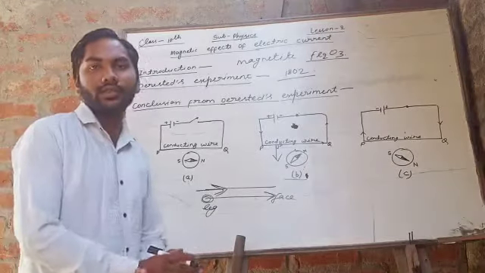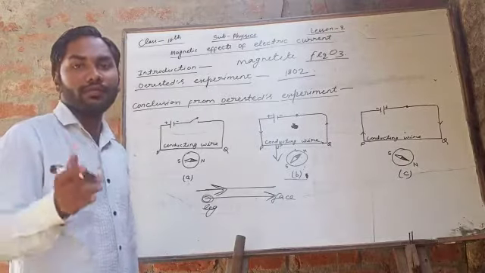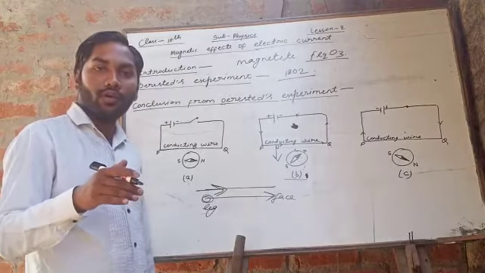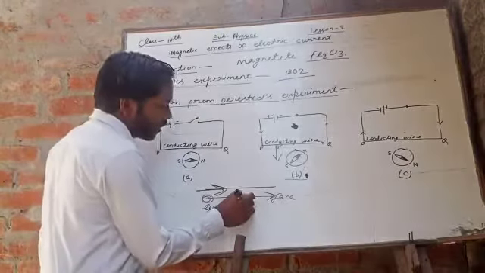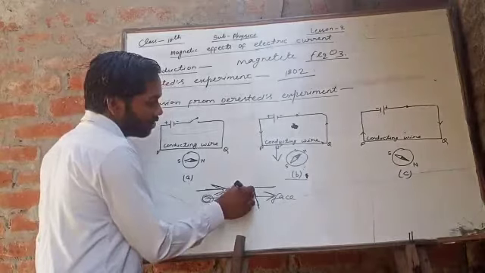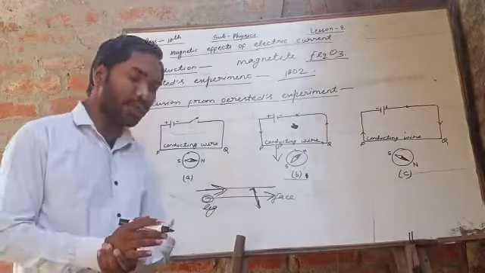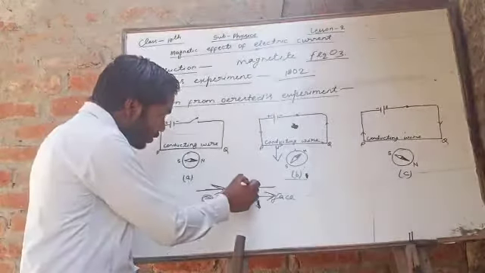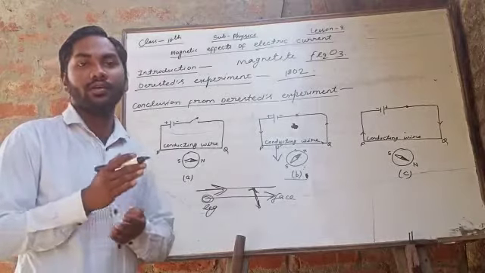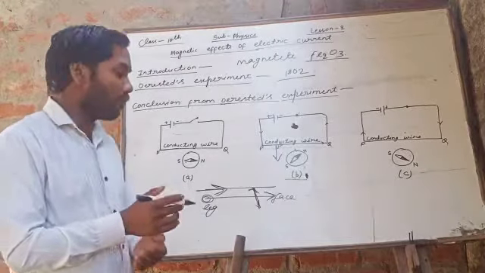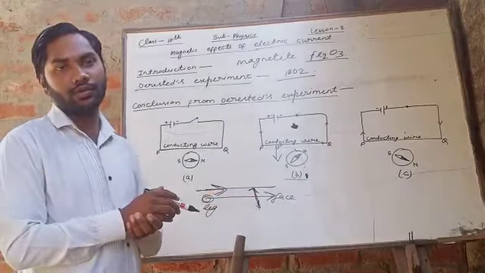In this case, the direction of the magnetic field will be the direction of his hand. So the hand will be this way, so the direction of the magnetic field will be in this direction, or we can say the deflection of the needle will be the same as his hand's direction.